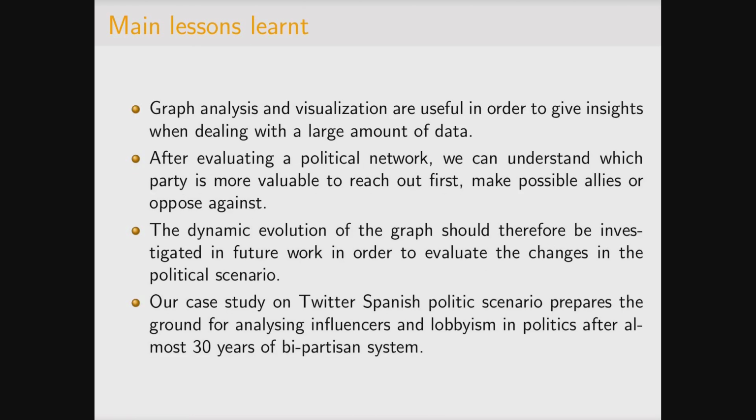As the main lesson learned, we can conclude that graph analysis and visualization are useful to give insights when dealing with a large amount of data, and after evaluating a political network we can understand which party is more valuable to reach first and make possible allies or opposites against. It's important that the dynamic evolution of the graph be investigated in future work in order to evaluate the changes in the political scenario.